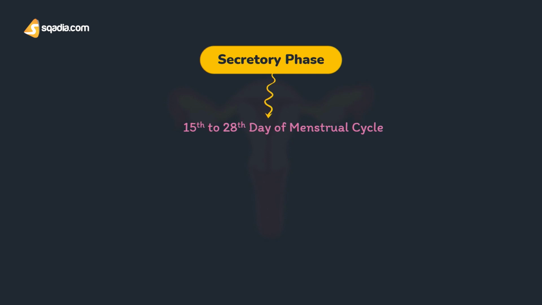After ovulation, the corpus luteum is developed in the ovary. It secretes a large quantity of progesterone along with small quantities of estrogen. Estrogen is going to cause further proliferation of the cells in the uterus, so the endometrium becomes more thick. And the progesterone causes further enlargement of the endometrial stroma. So further growth of glands is going to happen.